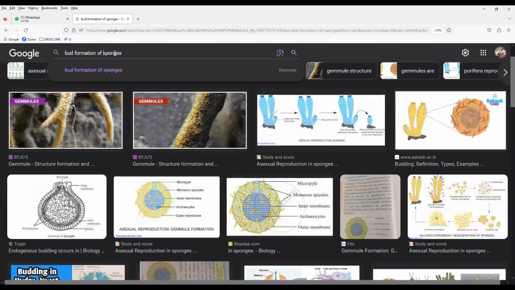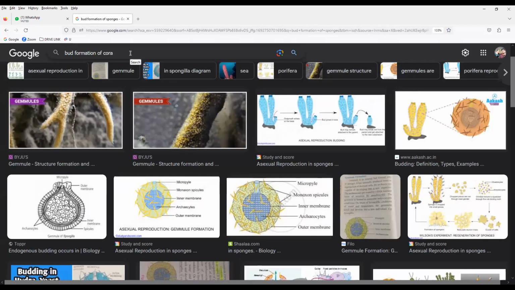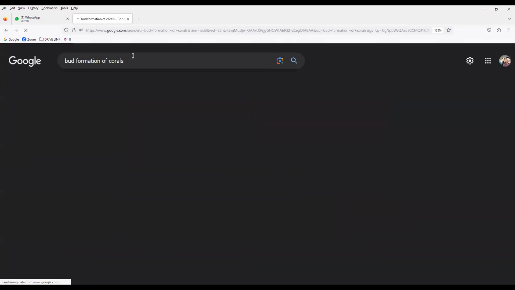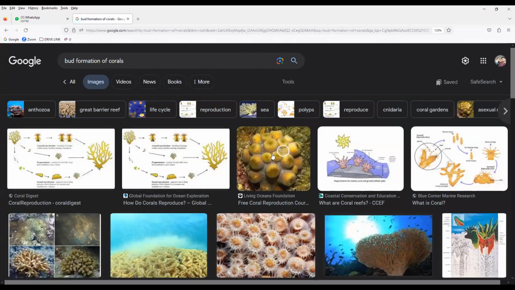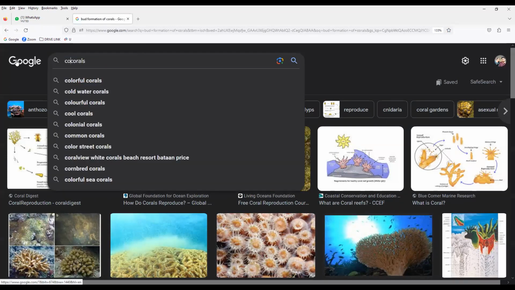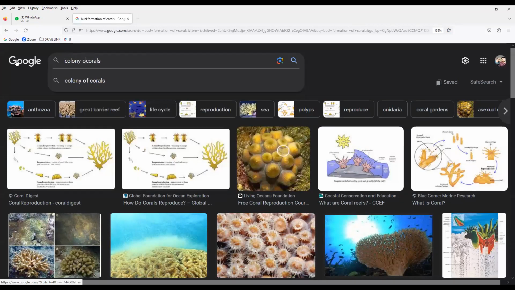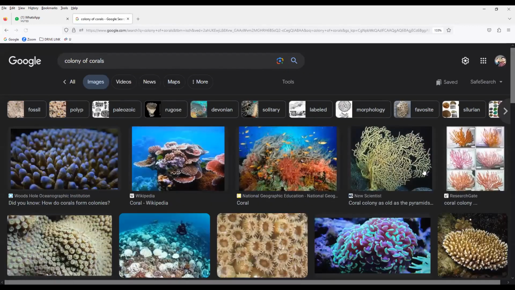Next you can see another one. What is that? Corals. In corals also you can see the same thing taking place. All the buds will be attached to the parent organism. So you can notice the colony of corals. It will be long, and every bud will be attached to the parent itself.